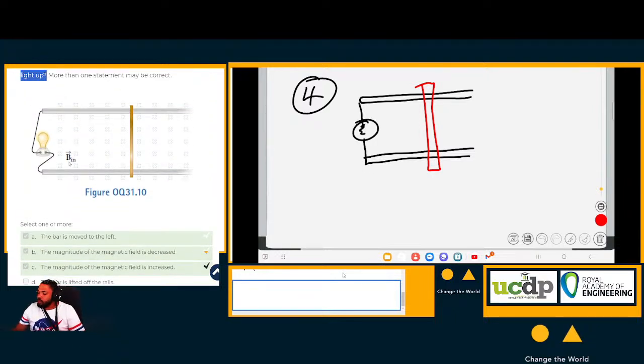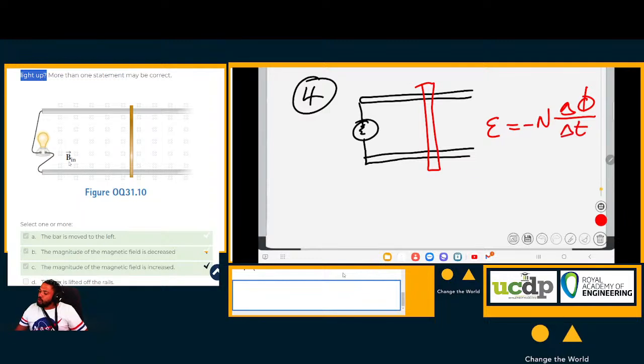Now we know from Faraday's law, an EMF is only induced if one of these three things happens. N you can ignore, it's just one circle, so it's a constant. But let me write it down because students don't like it when I ignore stuff. So we have the flux over the changing time.